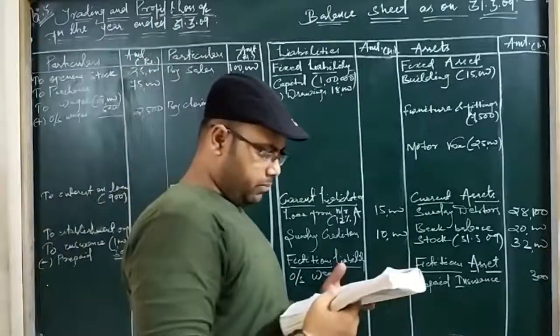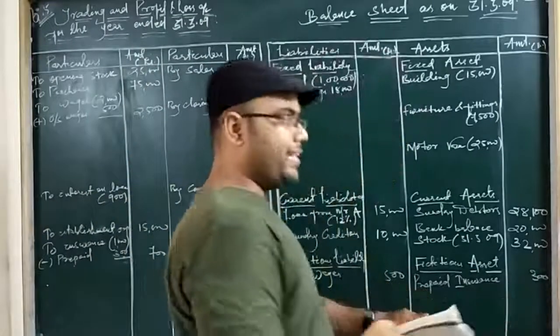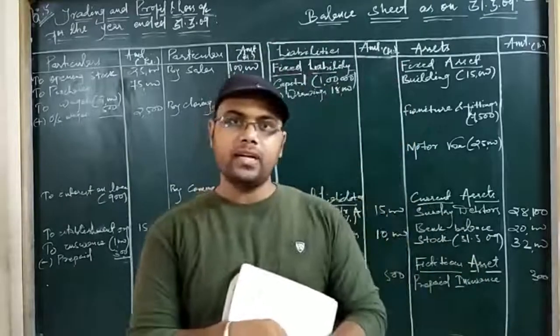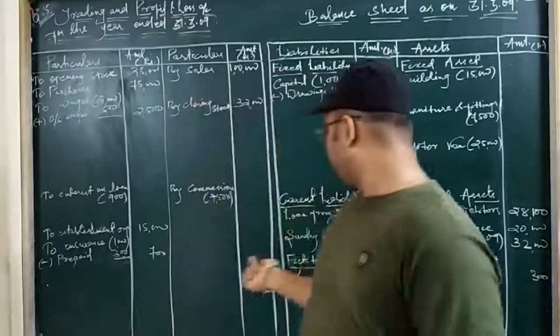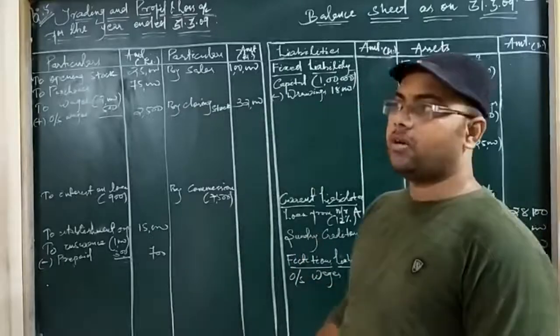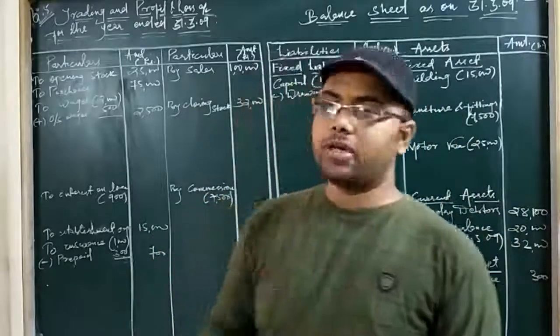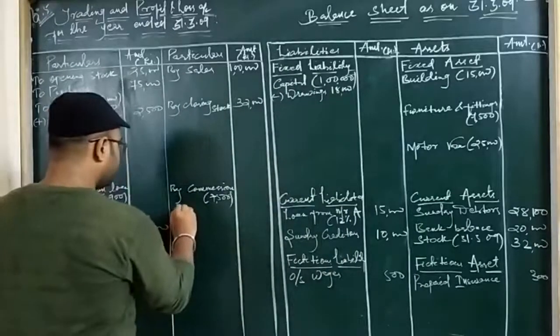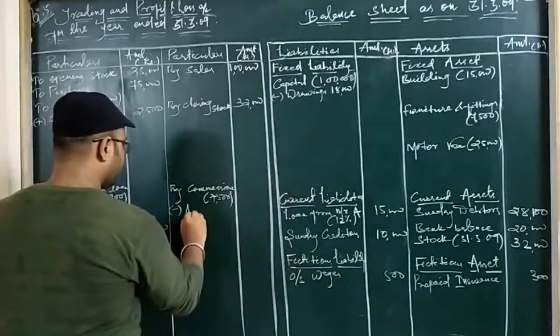Then we will see commission received in advance. So income received in advance is treated like this: since it is received before due date, it is a current liability. Since you have received it before due date, you have to deduct it from the respective income. So I will be deducting here, less advance.